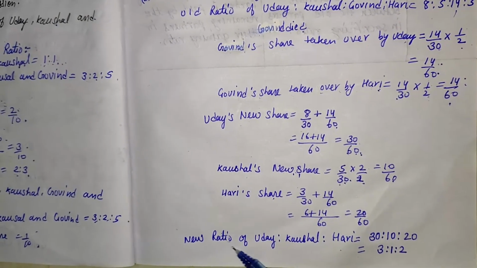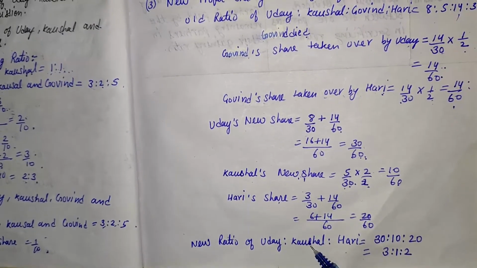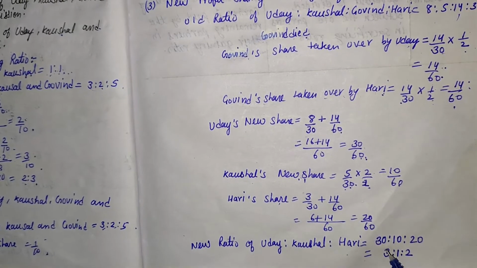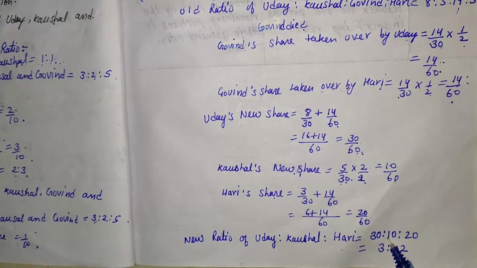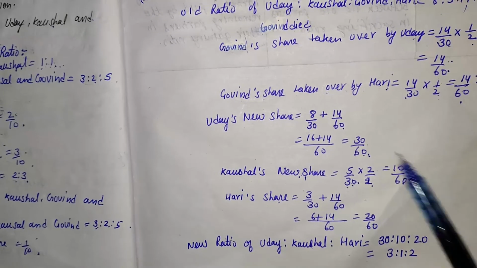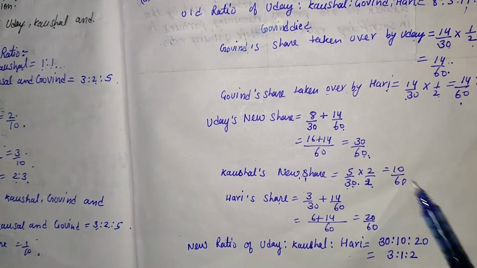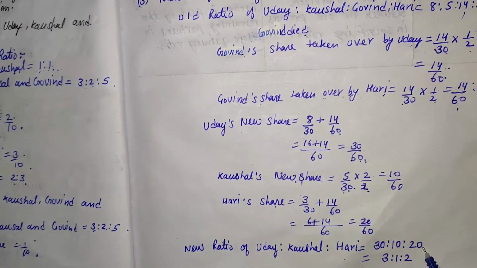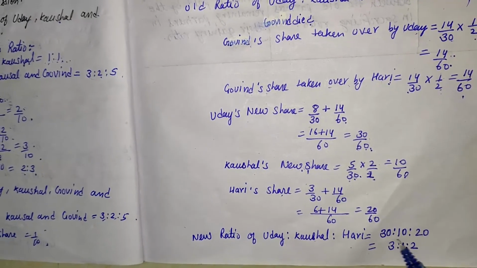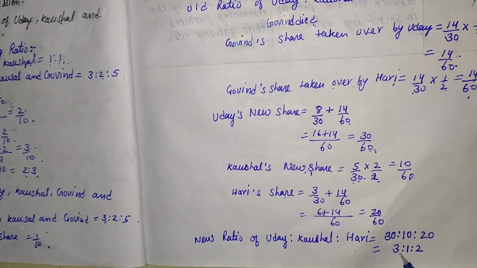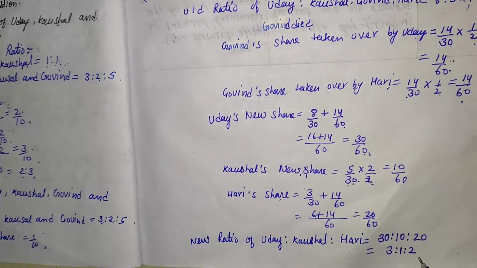Now the new ratio of Uday, Kaushal and Hari becomes 30:10:20. In this, 10 is the common factor. So we divide by 10, and after this we are getting 3:1:2.